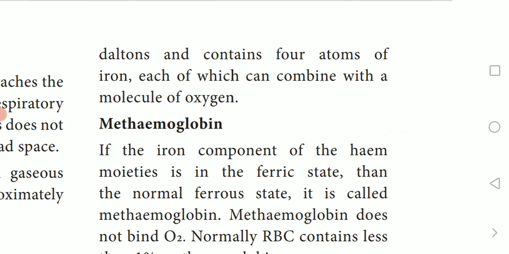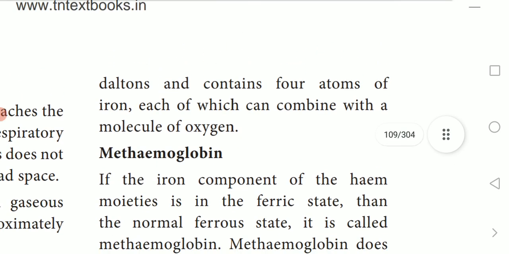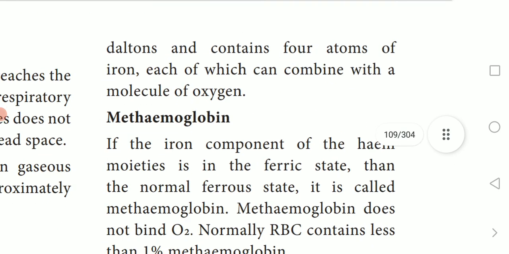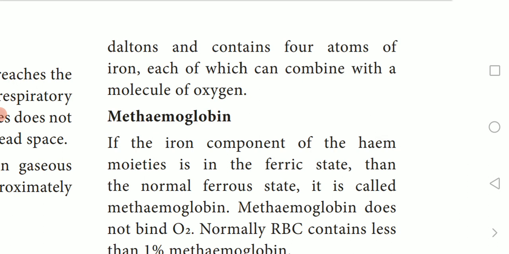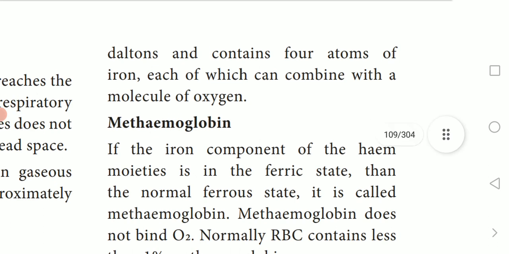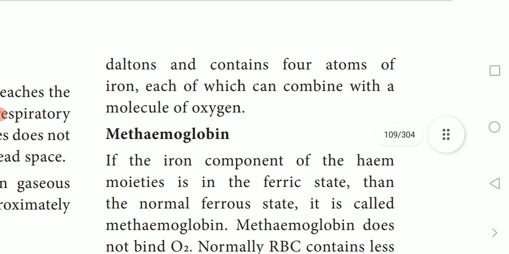So that constitutes only 4%, and the rest is colorless protein, globin. That is 96%. That protein, globin, belongs to the class called histone. The hemoglobin has a molecular weight of 68,000 Daltons and contains 4 atoms of iron, each of which can combine with a molecule of oxygen.